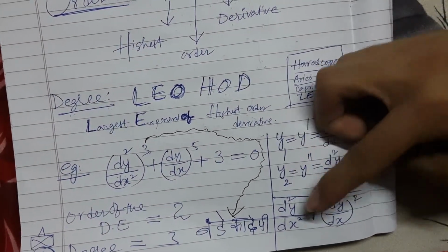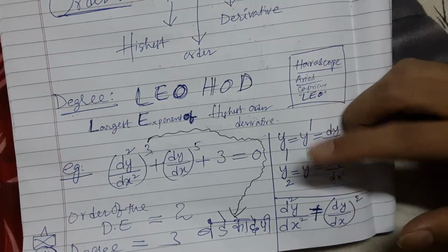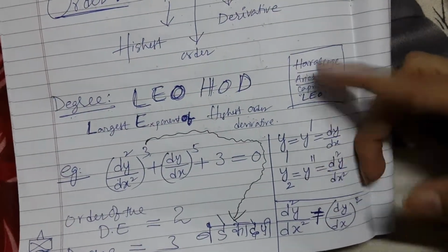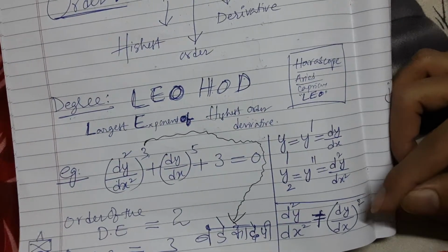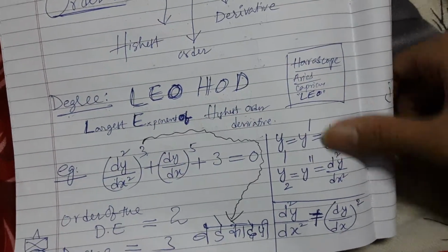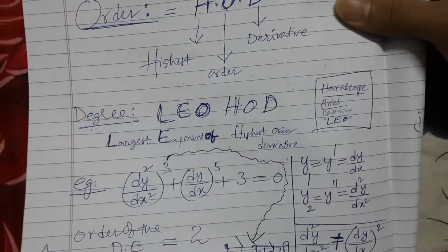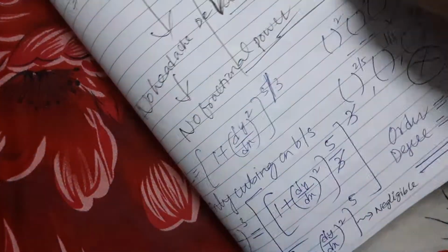But d square y by dx square is not equal to dy by dx whole square. Okay, yes. So now we shall move on to the next page.